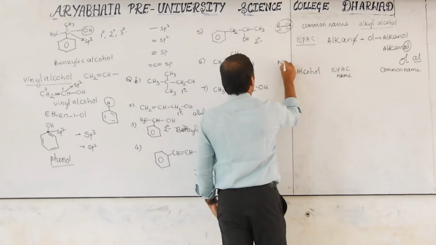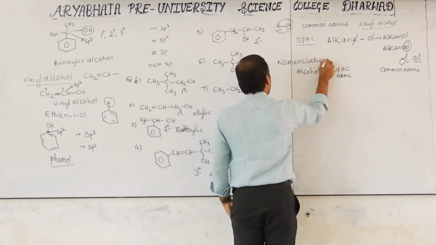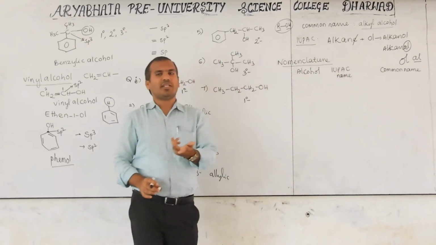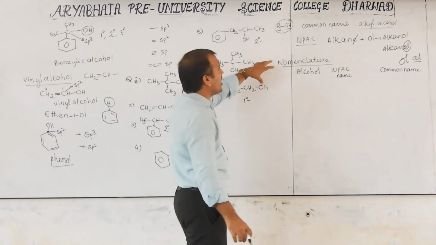Simply, as a heading we may write like this: nomenclature. This nomenclature is totally one word, but sometimes we may write nomen and clature. This is not the correct way of pronunciation. Total one word only, nomenclature.